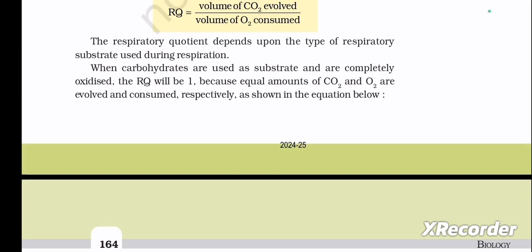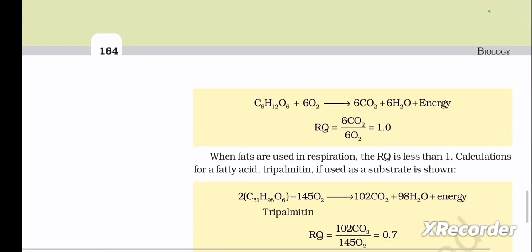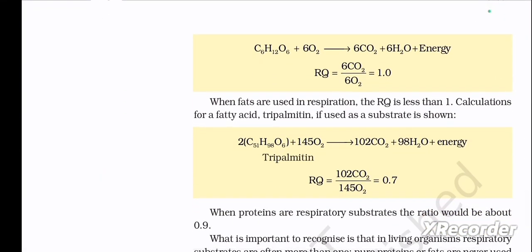When carbohydrates are used as substrate and are completely oxidized, the RQ will be 1 because equal amounts of CO2 and O2 are evolved and consumed respectively, as shown in the equation below. So here the equation is C6H12O6 plus 6O2 gives rise to 6CO2 plus 6H2O plus energy. RQ is equal to 6CO2 divided by 6O2, which is equal to 1. When fats are used in respiration, the RQ is less than 1. Calculations for a fatty acid, tripalmitin, if used as a substrate is shown.